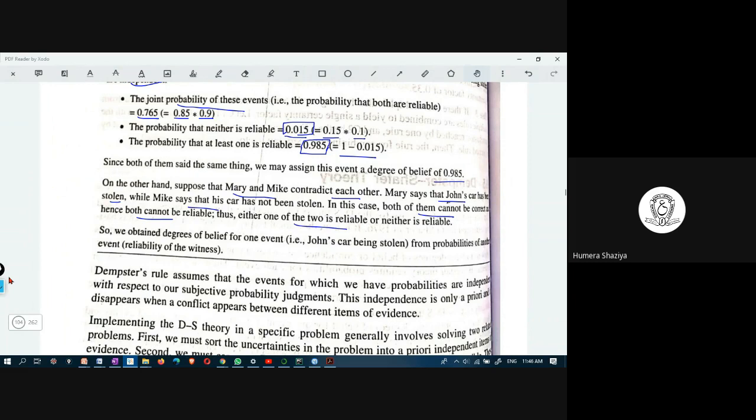So here in Dempster-Shafer theory, there is an event that has occurred. There are two other independent events. If both of them say the same thing, and both of them are highly reliable, then we get a high probability value, which is the degree of belief. And consider that both of them say two different things. In that case, one of them may be reliable or both may not be reliable.